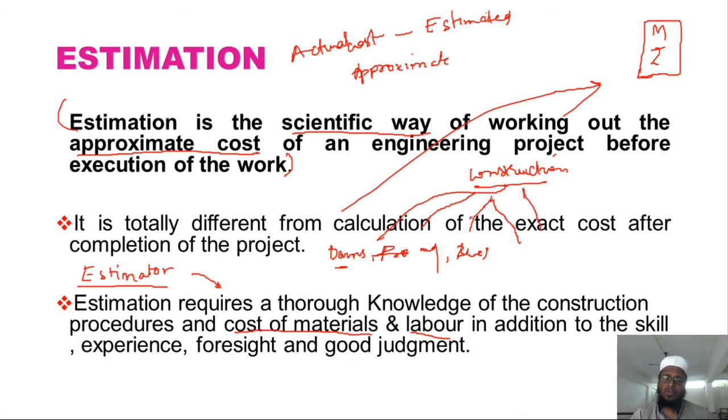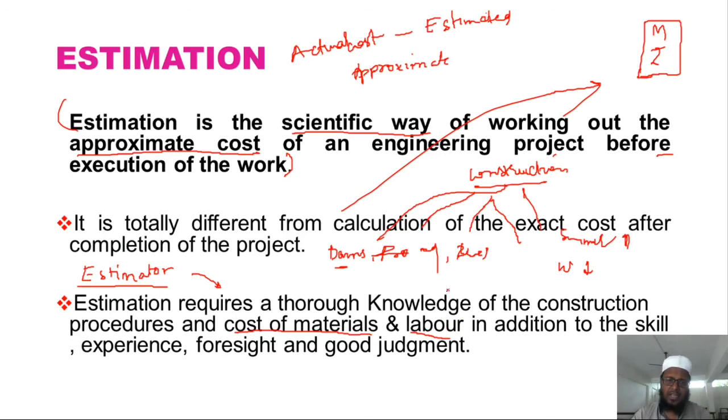So one who is going to prepare an estimate should have thorough knowledge of construction procedures and cost of materials. Cost of material is something wherein, especially in case of cement, you can see that in summer season the cost of cement will increase, and in winter season the cost of cement will decrease. So the variation of these materials should be understood by the estimator. Along with that, the cost of the labor for these works should be known by the estimator, the one who is going to estimate.